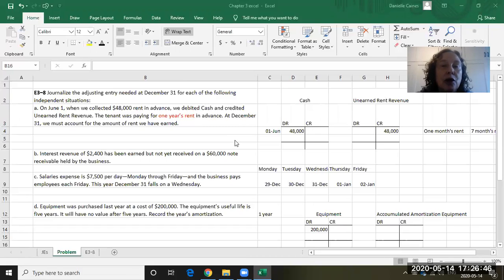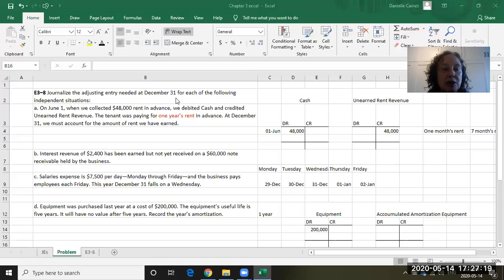So we're only going to record entries that either involve a revenue account, so we're increasing revenue, which is a credit account, remember, or we'll be increasing an expense. So any entry that we do will be increasing revenue, crediting a revenue account, or increasing expenses, which is debiting an expense account. So that's always going to have one of those accounts in our journal entry. So that's kind of a hint. So let's look at our first entry.